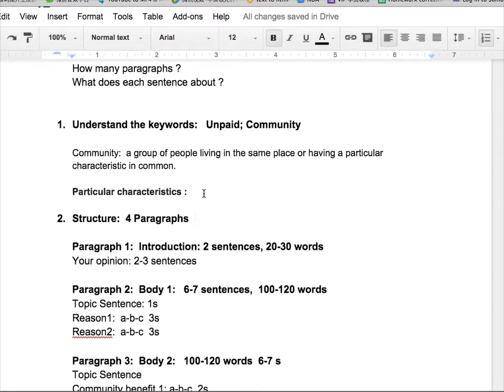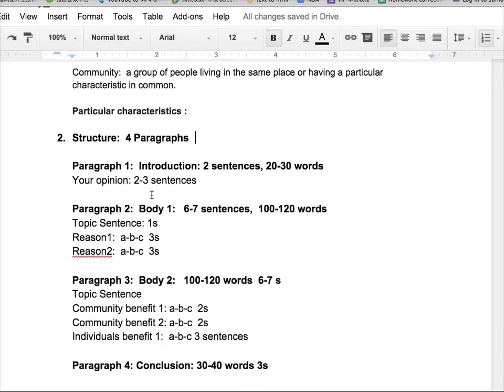So my question for you is, what are the particular characteristics, common things that people from the poor areas have? What do they have? They may not have enough food to eat, or they may not have enough water. They may not have schools to go to. So these are all their characteristics. These will help you to think about more ideas to write this essay.